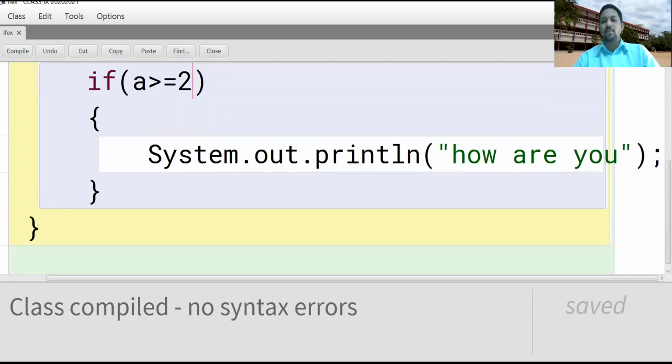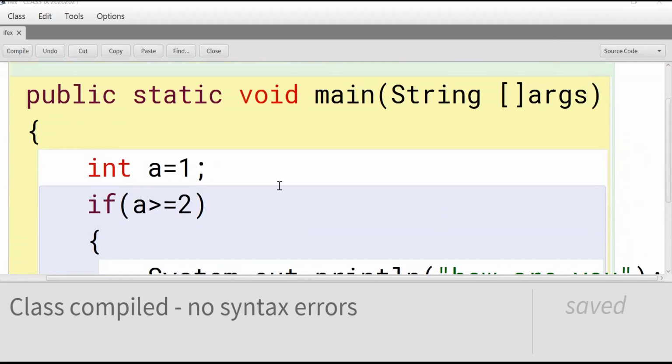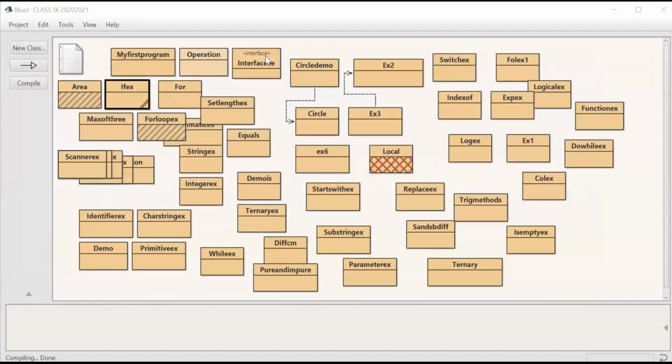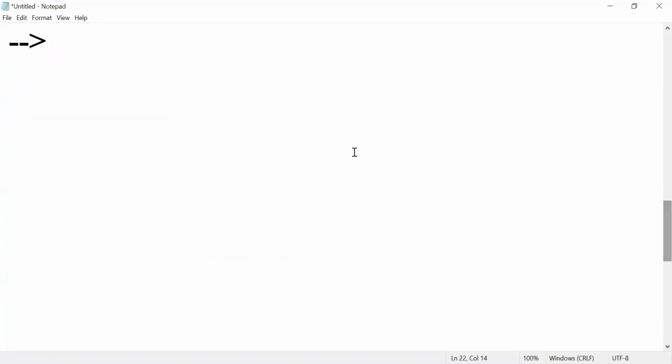To overcome this one, if else is introduced. Now see if else. If else, lowercase letters only.